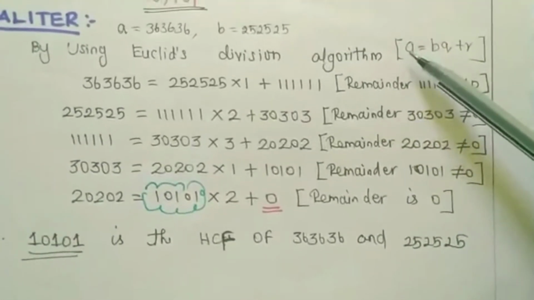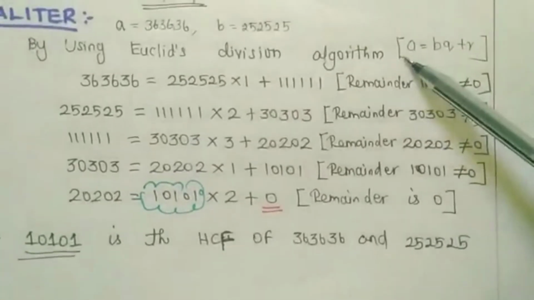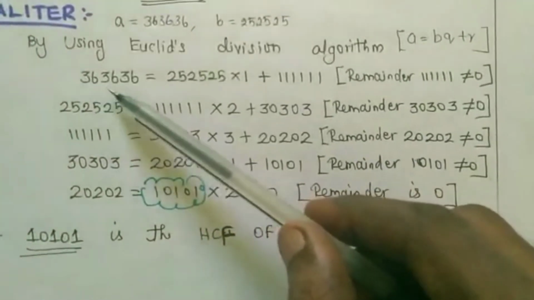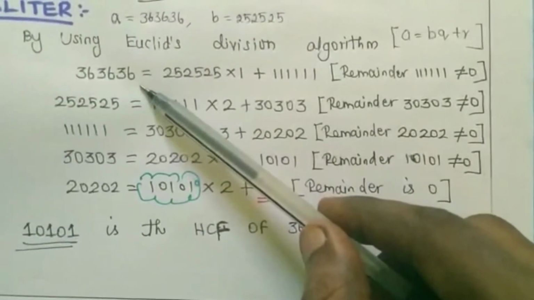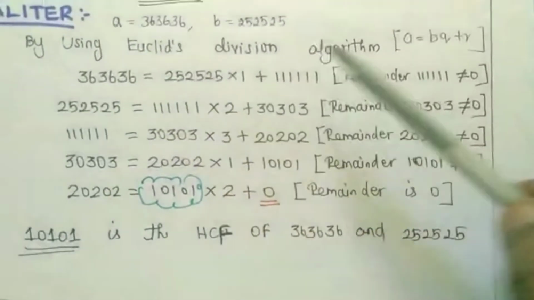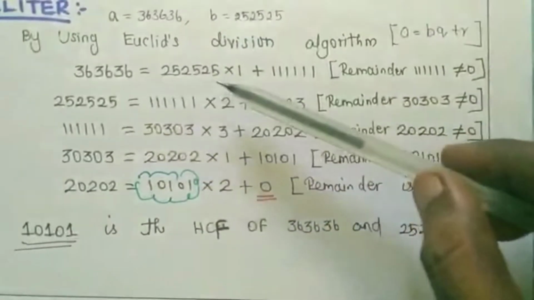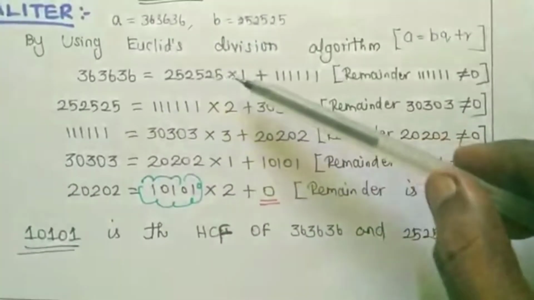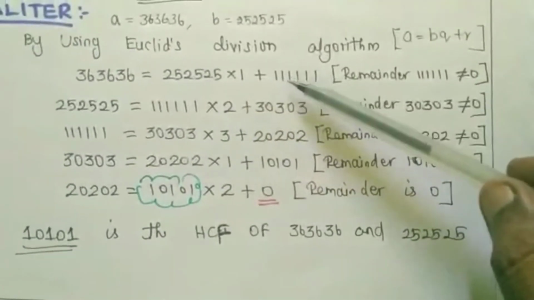Now we will proceed. What format do we want to follow? A is equal to BQ plus R. A is 363636, which is equal to the divisor B, that is 252525, how many times? Only one time. So divisor into quotient, that is one time. What would be the remainder?